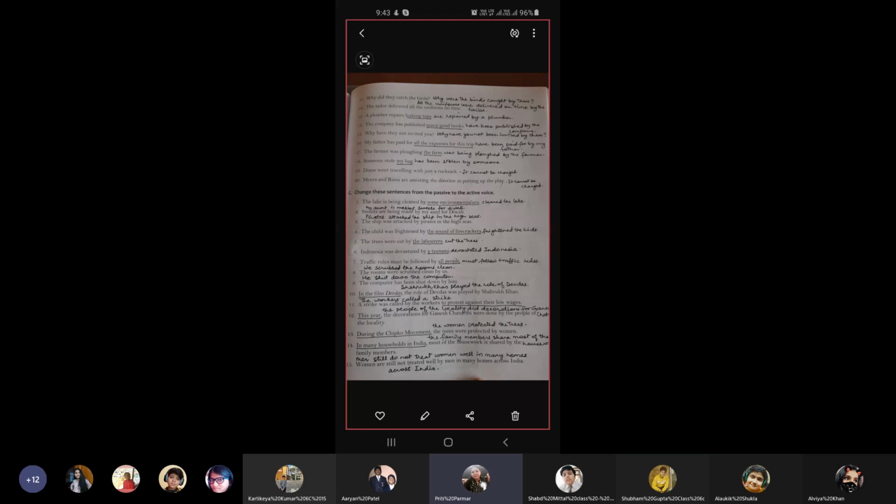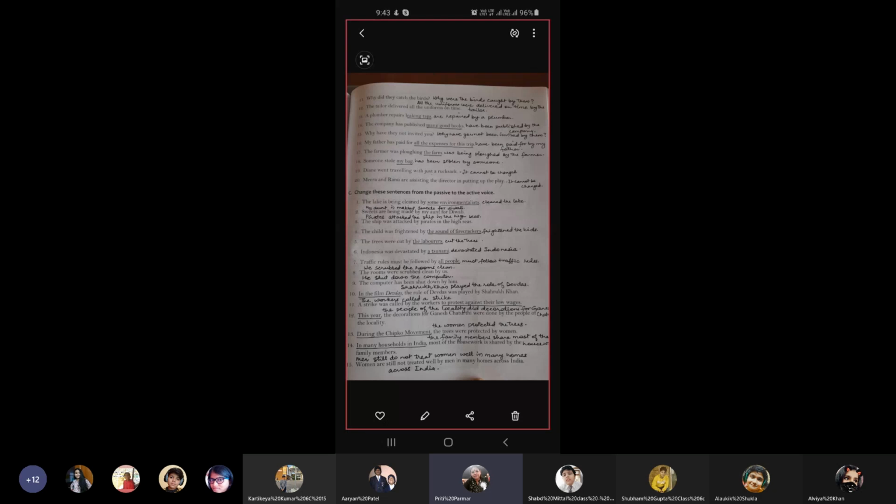Answer, in the film Devdas, Shah Rukh Khan played the role of Devdas. Number 11, a strike was called by the workers to protest against their low wages. Answer, the workers called a strike to protest against their low wages.